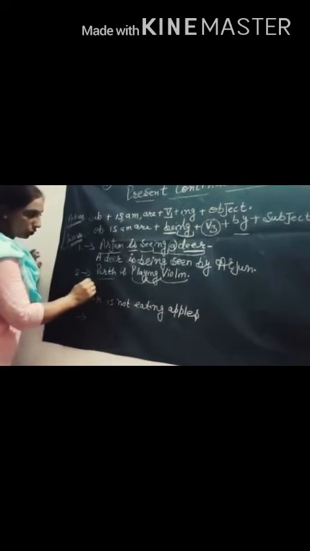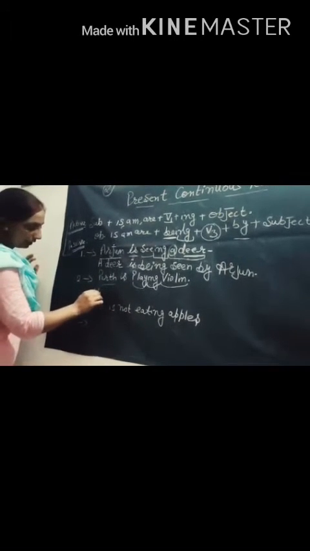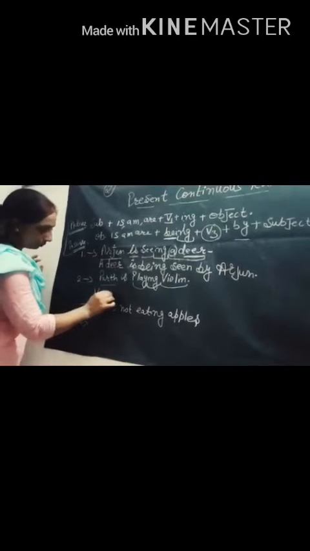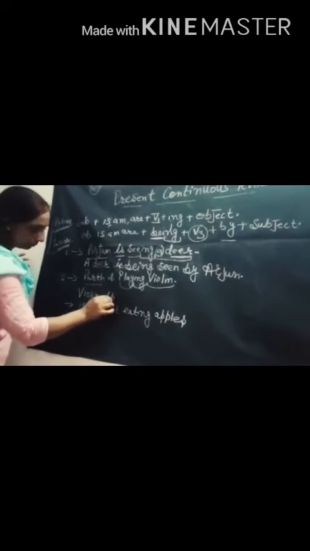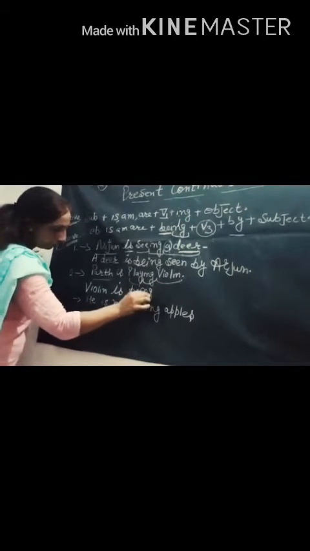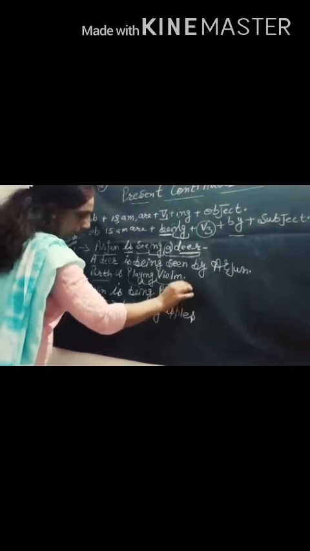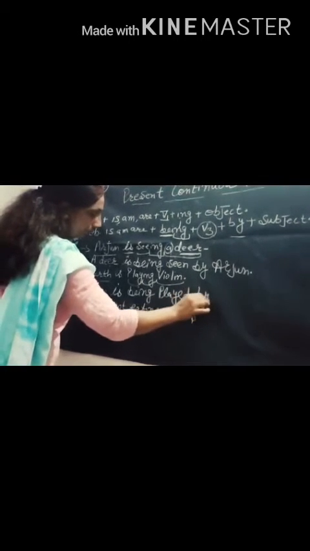Then it will change into: violin is being played by Parth.